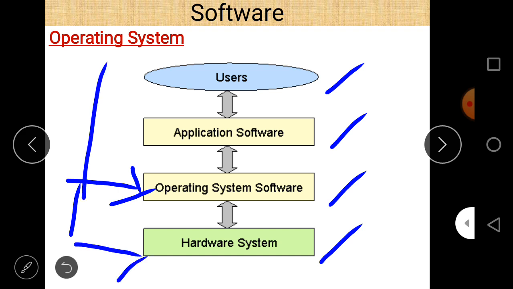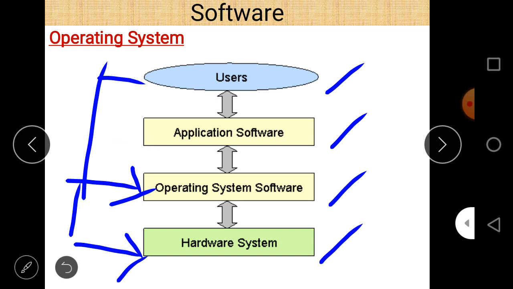So we can conclude that the operating system works as an intermediary between the hardware and the user, or an interface between the hardware and the application software.